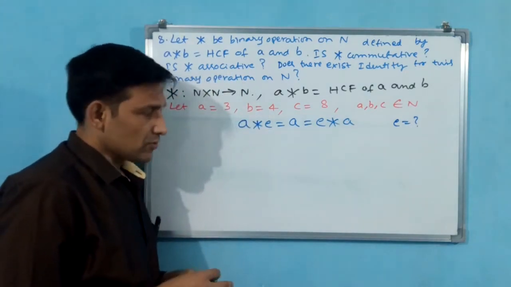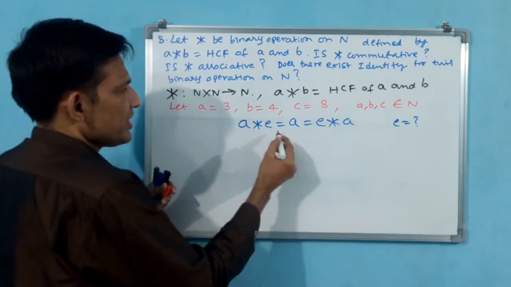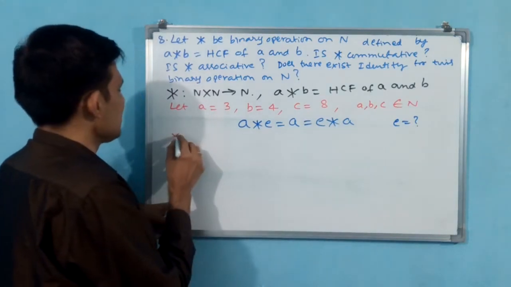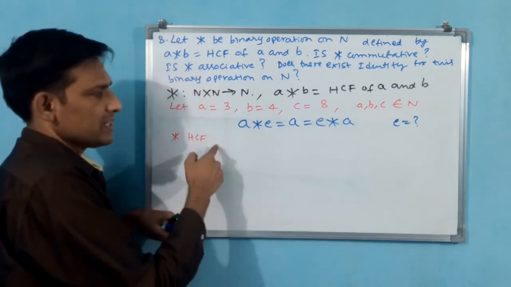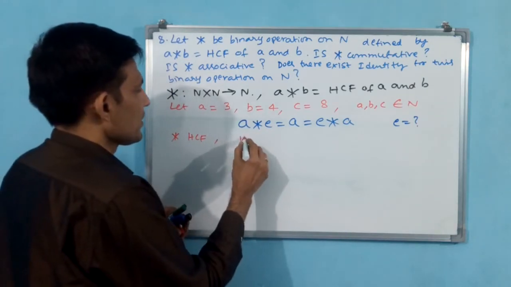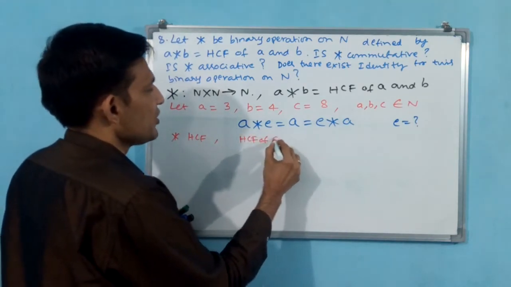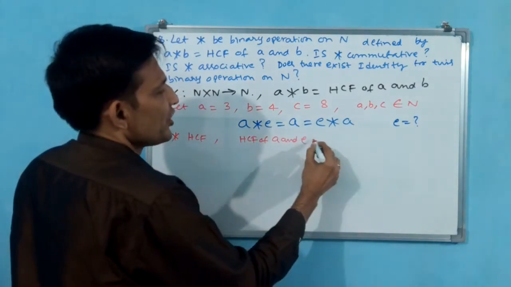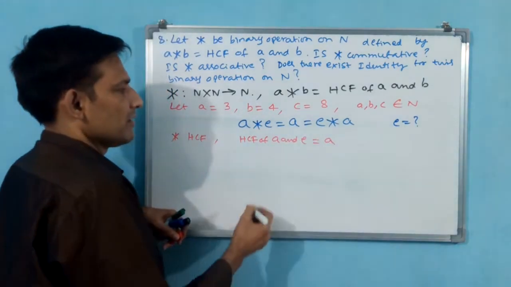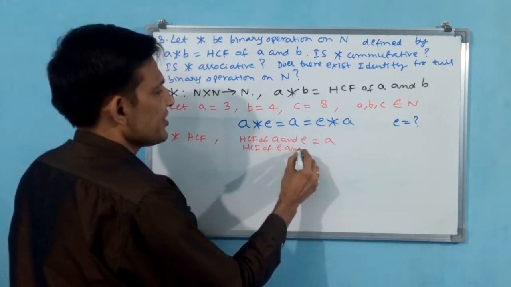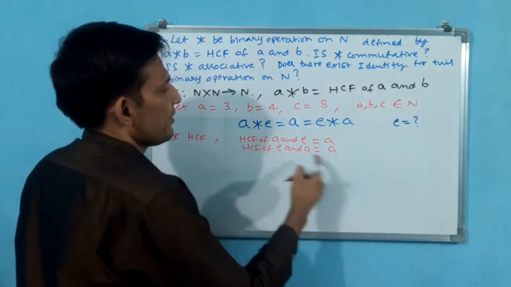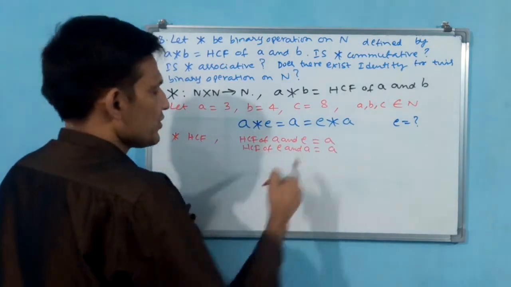That means you have to write like this: A star E, where star is HCF. That means HCF of A and E should give A, and HCF of E and A should give A.